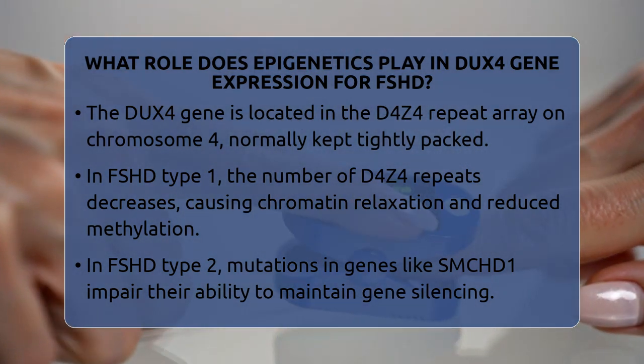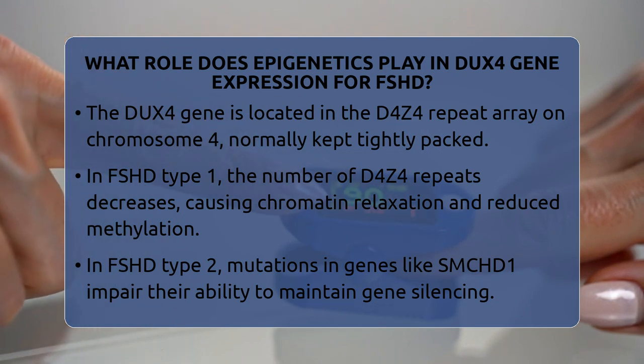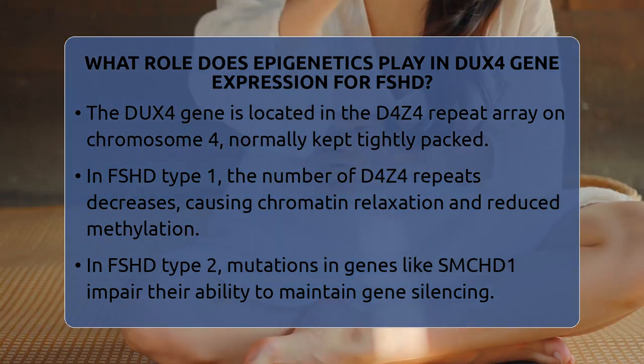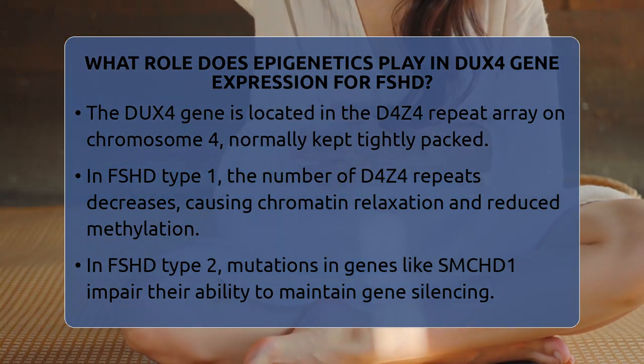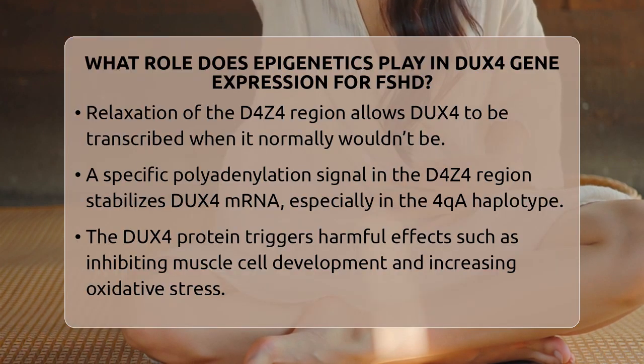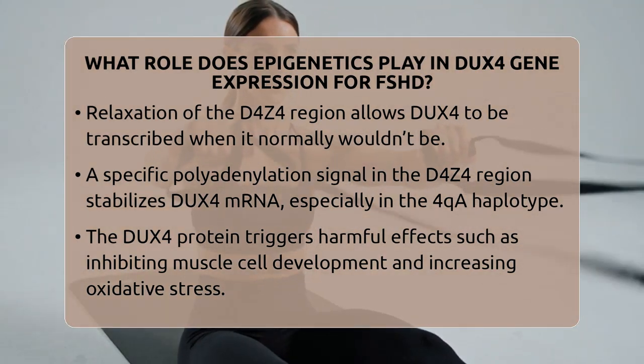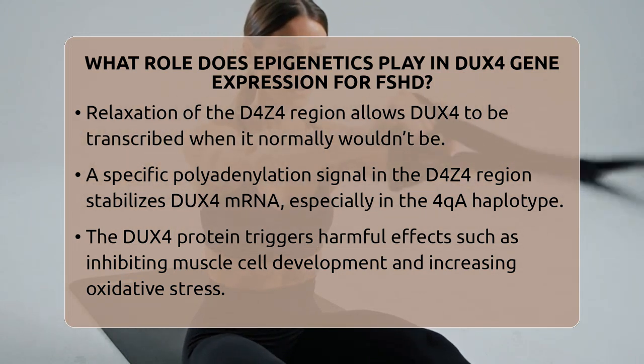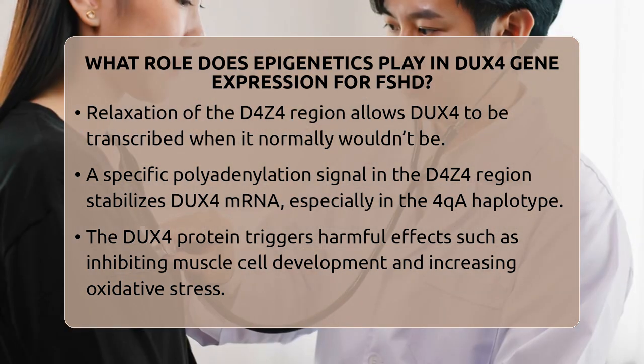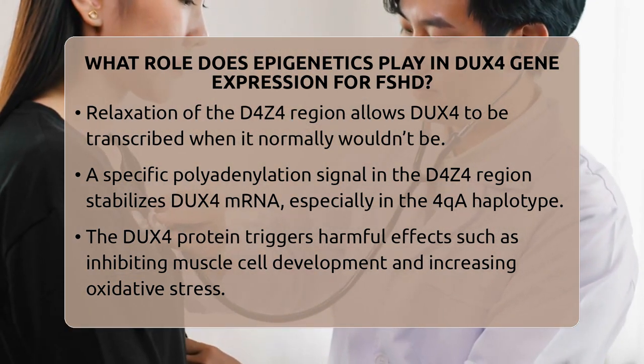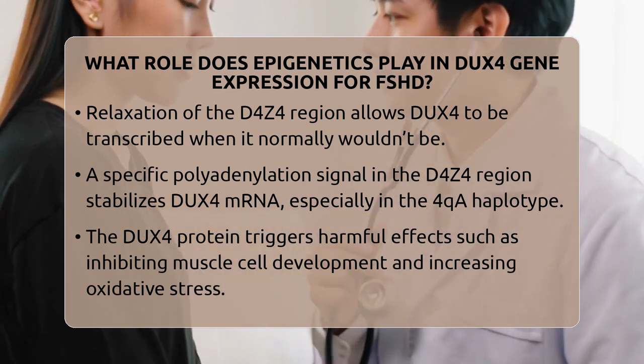But there's an extra step needed for DUX4 to produce its harmful effects. The gene has a specific polyadenylation signal in the distal D4Z4 unit, especially associated with the 4qA haplotype. This signal stabilizes the DUX4 messenger RNA, allowing it to persist and produce the DUX4 protein.